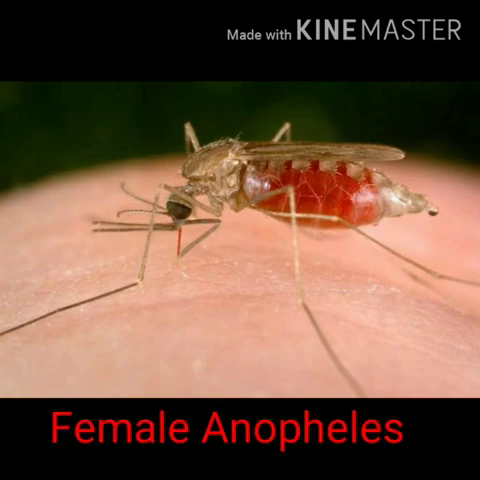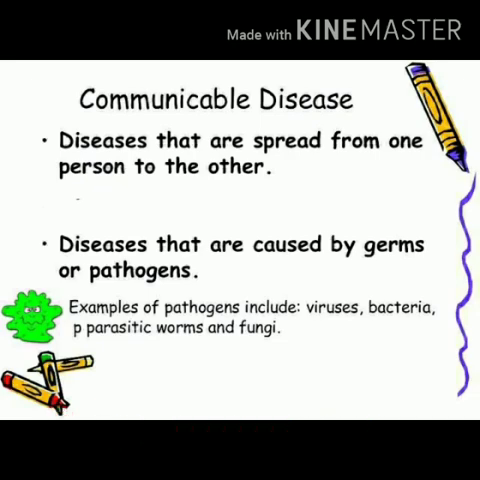Now next is communicable disease. Diseases that are spread from one person to another are known as communicable diseases. They are caused by germs or pathogens, for example, viruses, bacteria, parasitic worms and fungi.